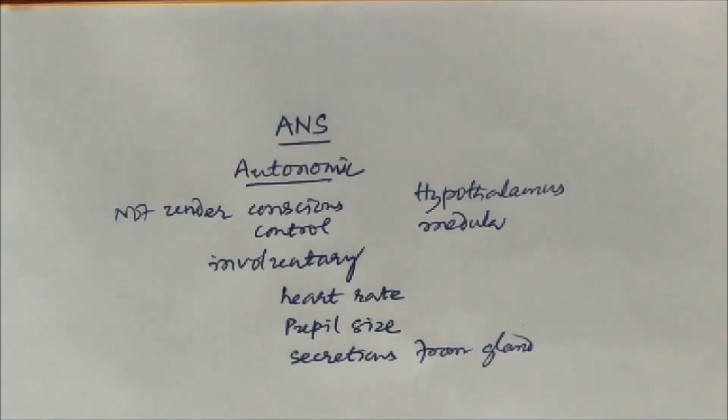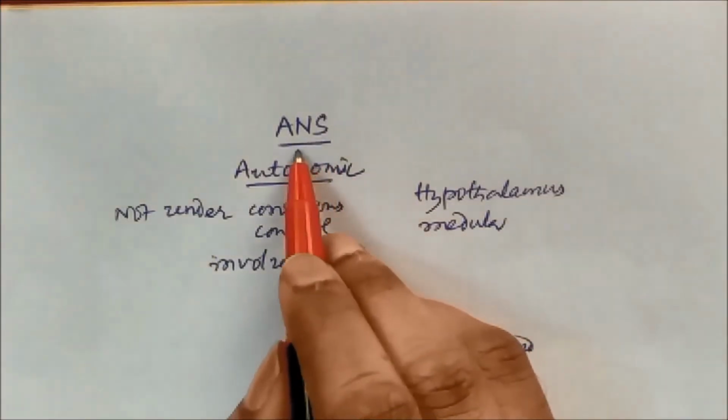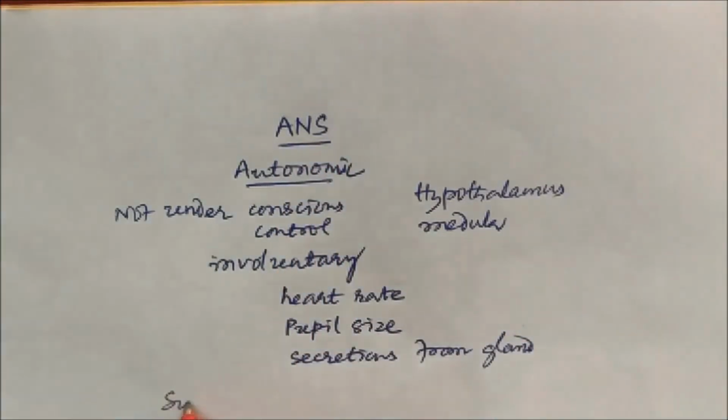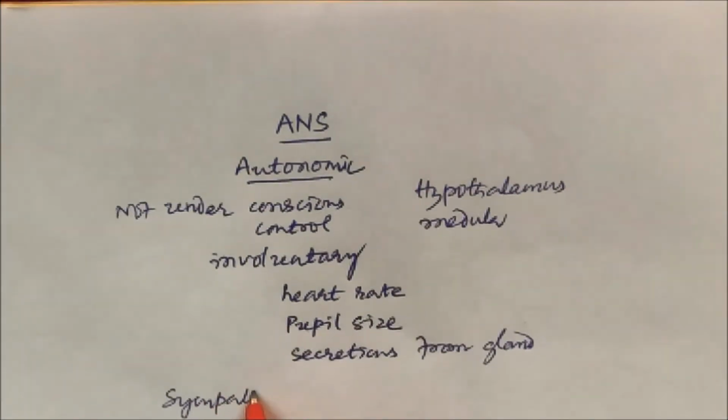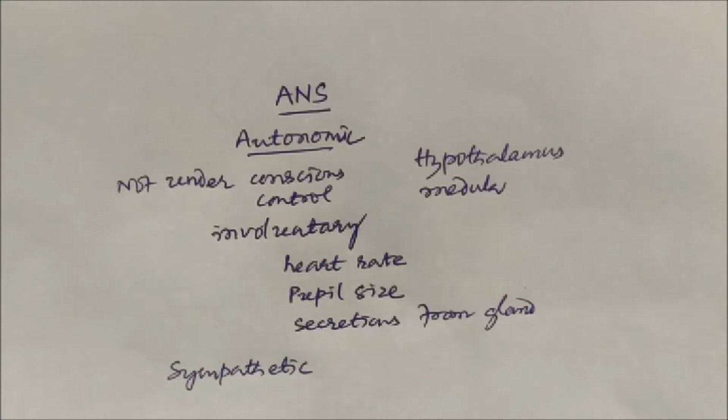And if we go to the history, how it all started: initially, when we said autonomic nervous system, it was called the sympathetic nervous system. Why?